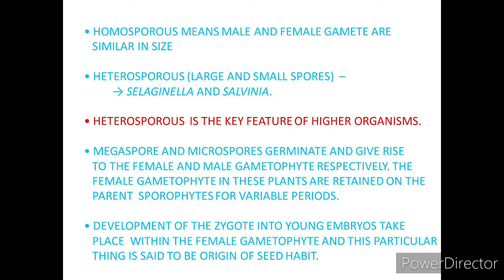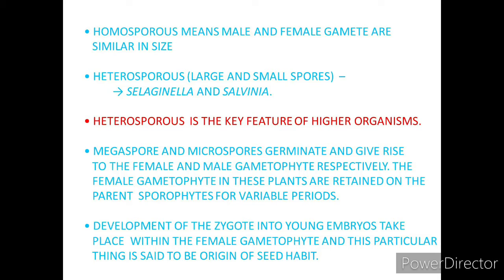So in a similar way, in the case of angiosperm, means ki pollen grain and embryo sac are totally different. Okay. So next is megaspore and microspores germinate and give rise to the female and male gametophyte respectively.